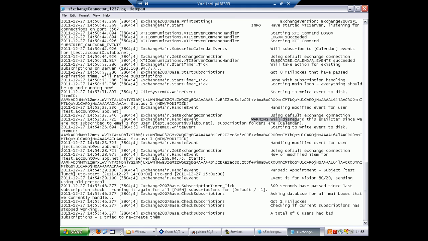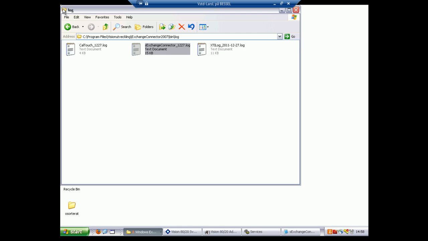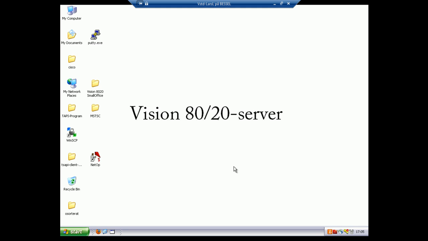And here we have a warning. Let's have a close look at that one. As you can see, it's only a warning regarding an email item which was transferred to the Exchange connector. The Exchange connector doesn't handle email items, only bookings and contacts, thus the warning.